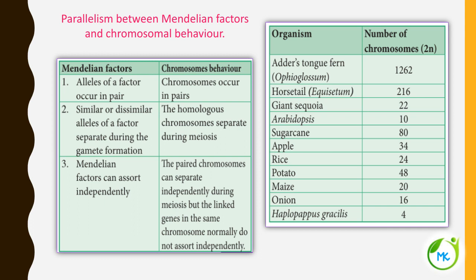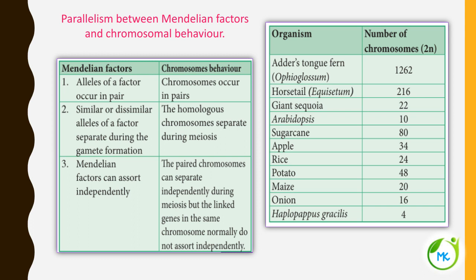Now let's see the parallelism between the Mendelian factors and chromosomal behavior. In Mendel's concepts, the alleles of a factor occur in pairs. For example, stem height: the alleles are either capital T, tall, or dwarf, small t, or heterozygous tall, capital T small t. So the alleles of a factor occur in pairs, and the chromosomes also occur in pairs.